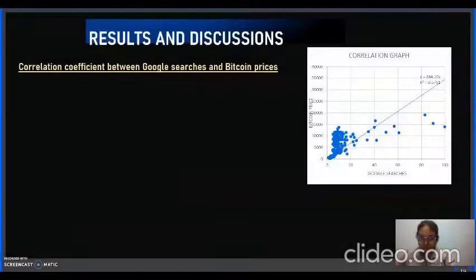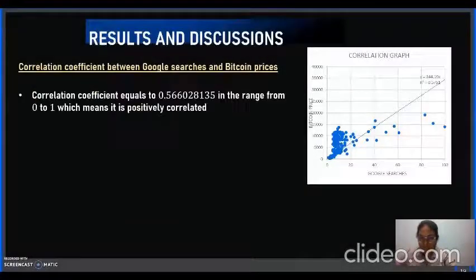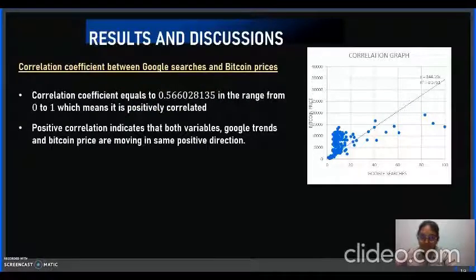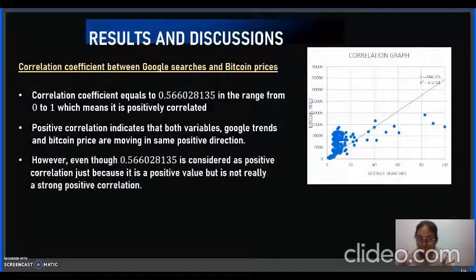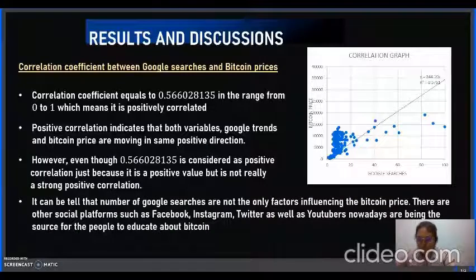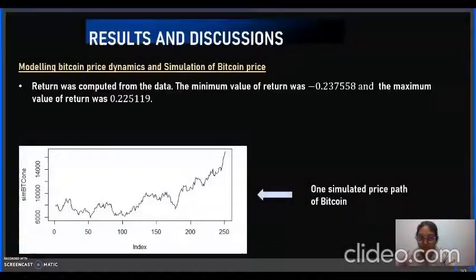For the correlation coefficient between Google searches and Bitcoin prices, the correlation coefficient that we got is 0.56602, which is in the range from 0 to 1, which means it is positively correlated. However, in further investigation, we found that 0.56602 is considered not a really strong positive correlation. So it can be said that the number of Google searches is not the only factor influencing Bitcoin prices.